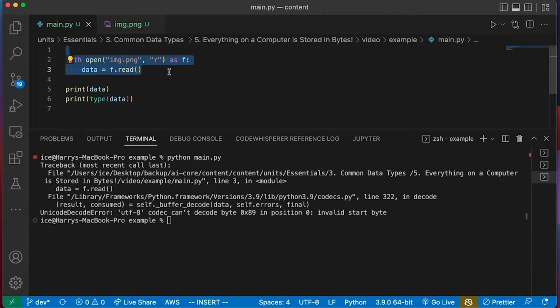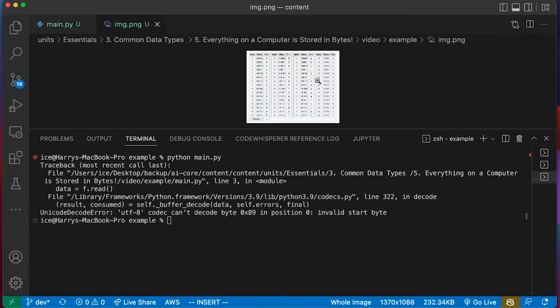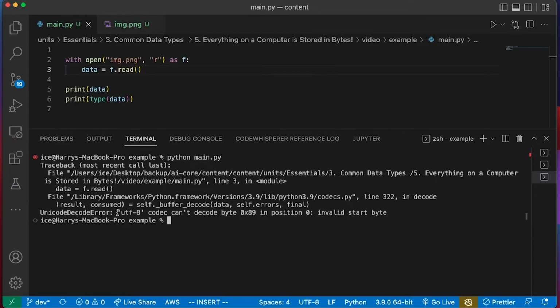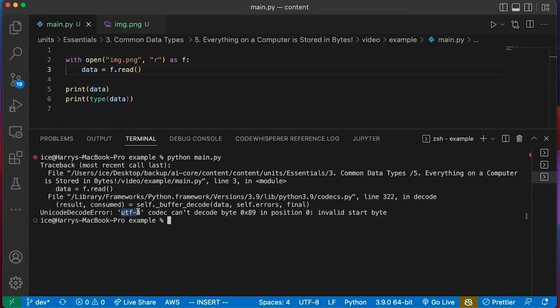So I've just tried to read in an image file, which looks like this. It's a working image file, and I get this error. You can see that what Python's trying to do is to decode the byte data with a UTF-8 decoder. So it's expecting that the bytes found in that file are in the UTF-8 format. And that will work for TXT files and other files where the byte data is a representation of that UTF-8 byte encoded data, but it won't work for data that isn't in that format.